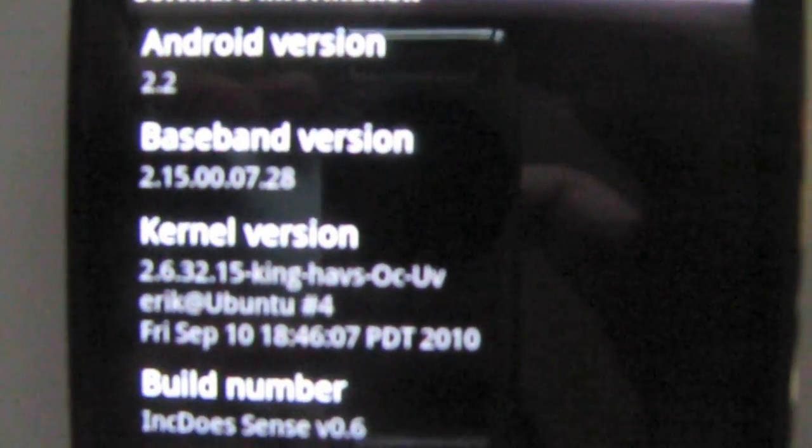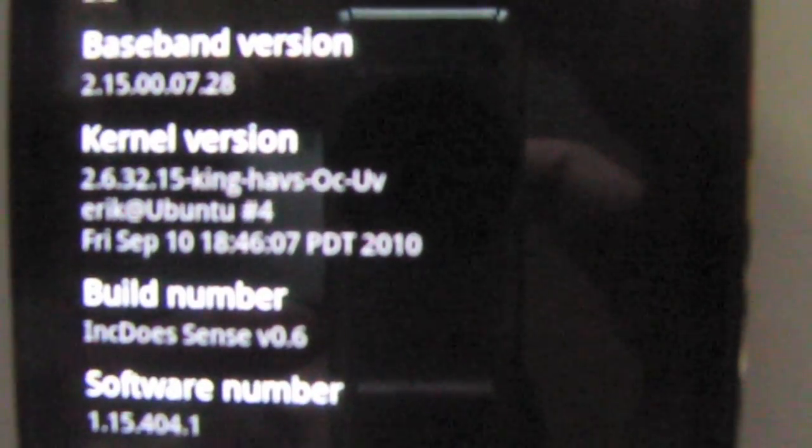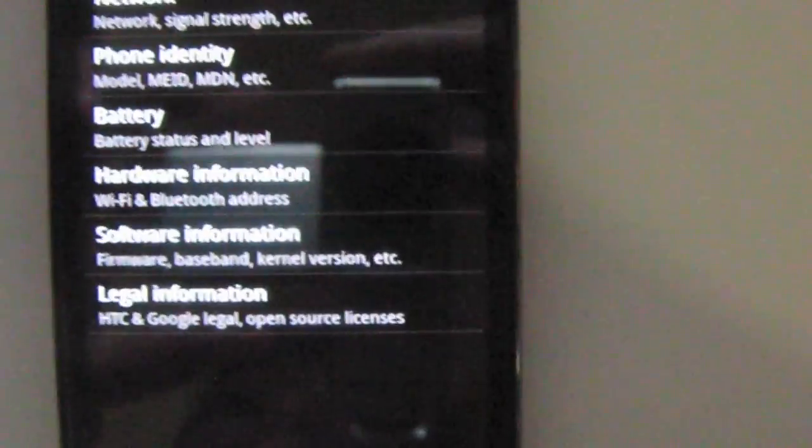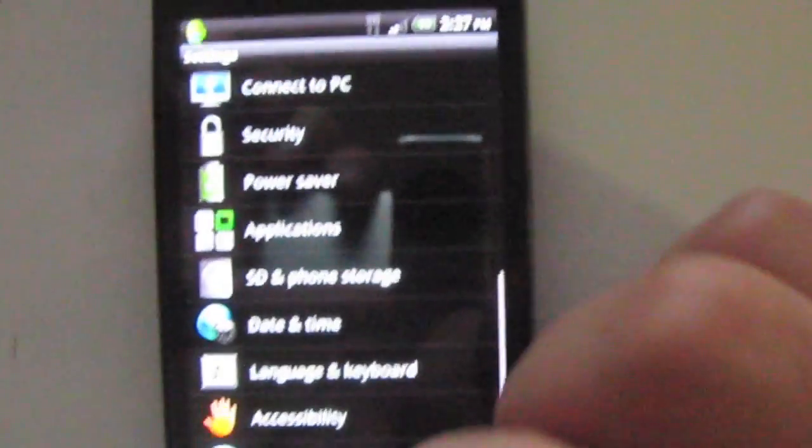We'll go to software information. You can see here it's Android version 2.2. It's using the King's kernel, and that's pretty much all of it. You see IncredibleDoes Sense version 0.6. This is the latest build of the Desire ROM ported by IncredibleDoes on the XDA developers website. I'll link you later on in the bottom bar.